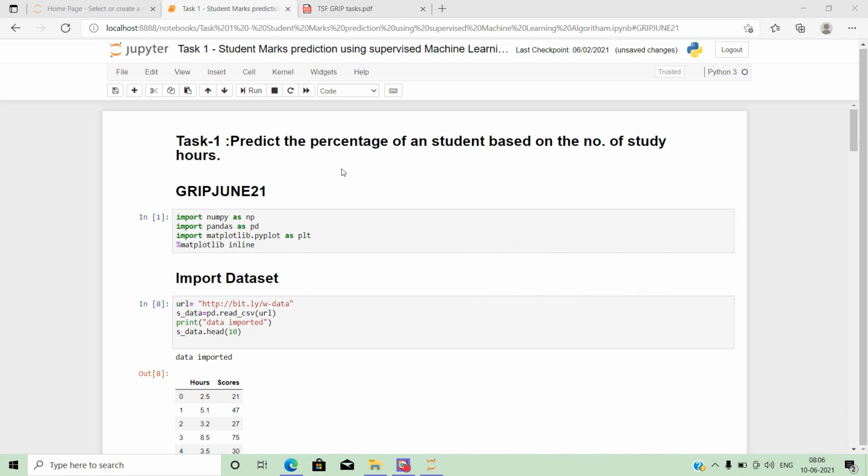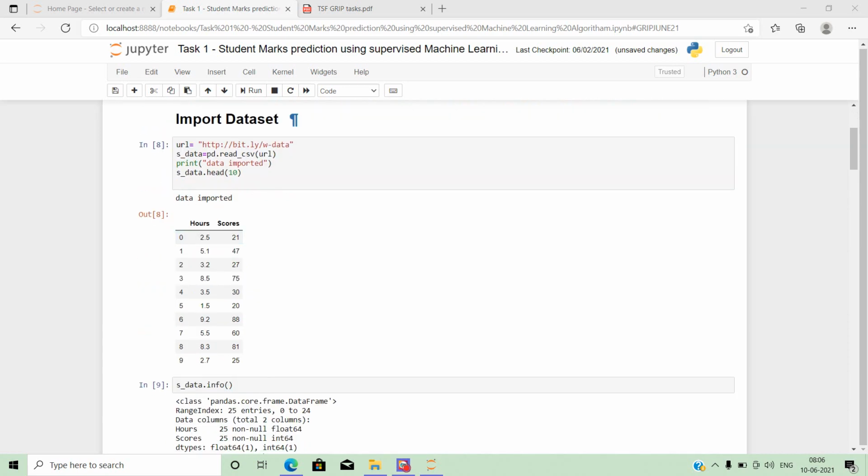Our first task is to predict the percentage of a student based on the number of study hours. For this, we have imported all the libraries like NumPy, Pandas, Matplotlib, then imported the dataset.